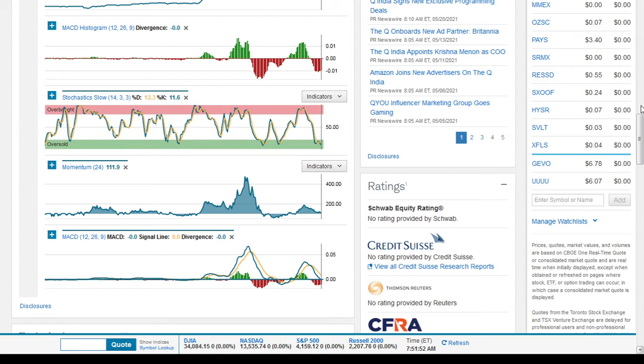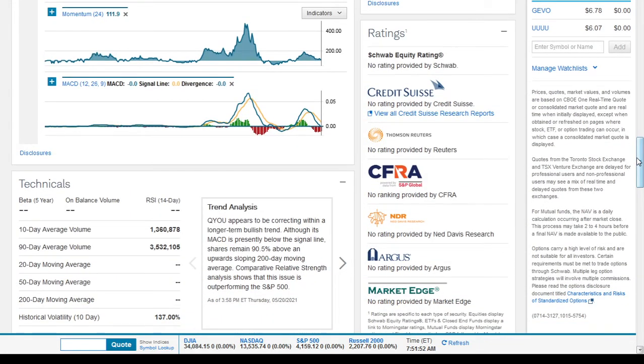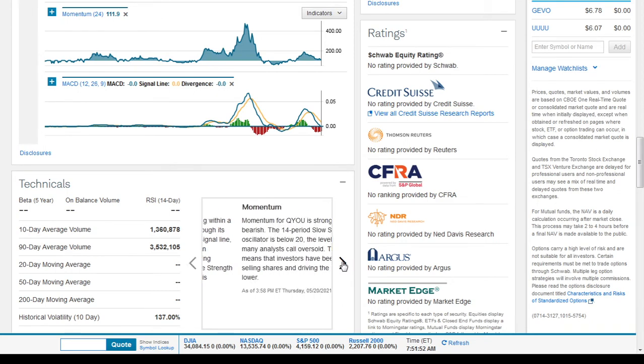I think the slope of that momentum is also negative. MACD is below the signal line, and the readout says Qyou media appears to be correcting within a longer term bullish trend, although its MACD is presently below the signal line. Shares remain 90.5% above an upward sloping 200-day moving average. It's outperforming the S&P 500 regardless of all of those negatives. Momentum for Qyou media is strongly bearish. The 14-period slow stochastic oscillator is below 20, the level which many analysts call oversold. This means that investors have been actively selling shares and driving the price lower.